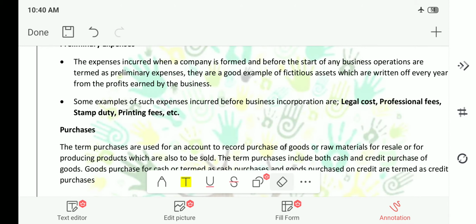And if you have bought cotton and you have taken credit from him, that means you said that I will pay this 500 after 1 month, and this is credit for you, therefore it is nothing but credit purchase. Okay, this is credit purchase. Hope you have understood. This is the simple meaning.